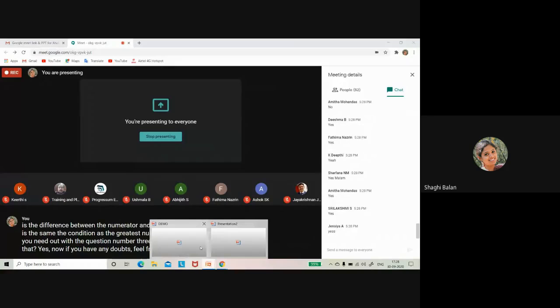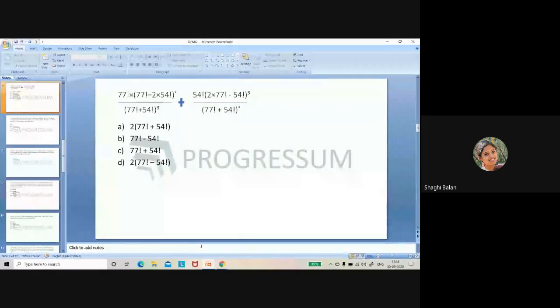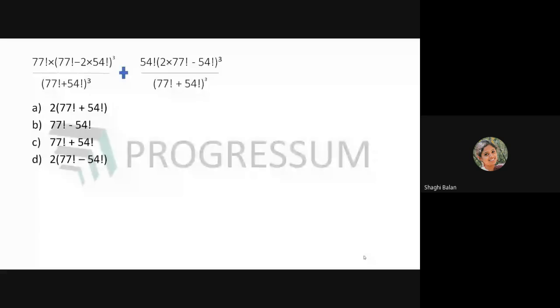Okay, now here comes your next question. 77 factorial into 77 factorial minus 2 into 54 factorial whole cube divided by 77 factorial plus 54 factorial whole cube, plus 54 factorial into 2 into 77 factorial minus 54 factorial whole cube divided by 77 factorial plus 54 factorial whole cube. You know how to find factorials, do you? We are asked to find the answer for this question. Don't you think it will be very difficult? How do you feel?